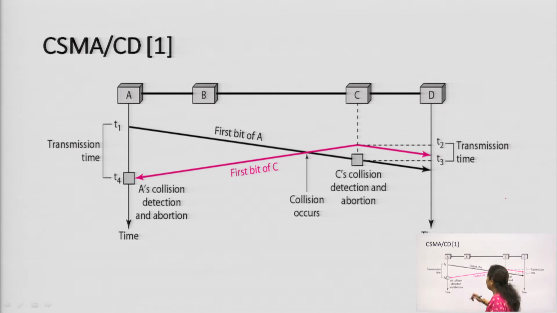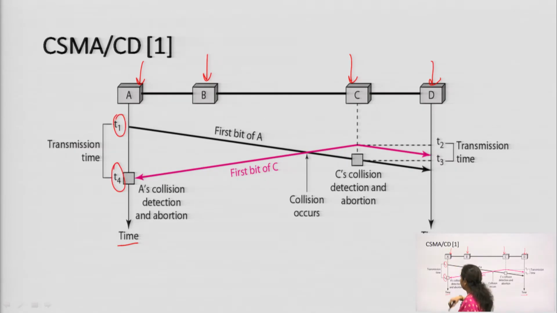Now, you can see over here that there are 4 different stations, that is A, B, C, D. These have their transmission times that have been checked from T1, T2, T3 and T4. Now, you can see that at point T1 the first bit of A has been transmitted and received over here.